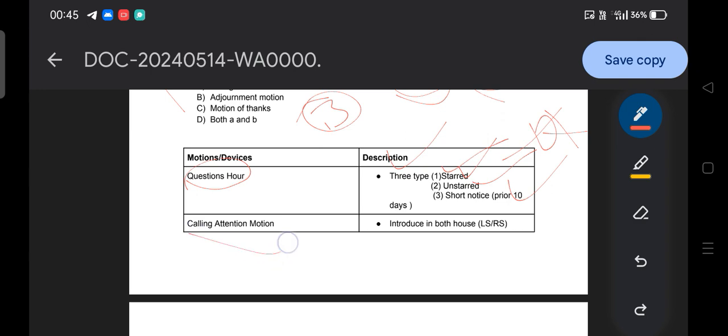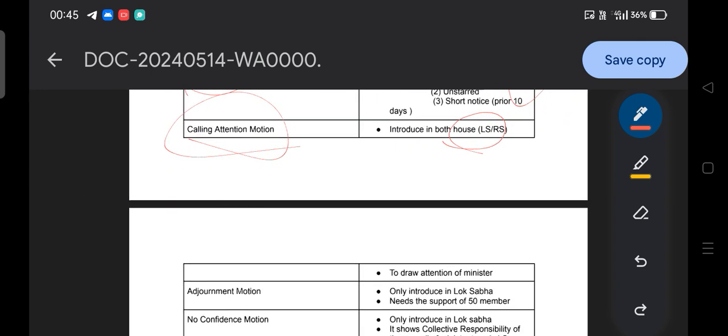Then the calling attention motion. A calling attention motion can be introduced in both houses, the Lok Sabha and the Rajya Sabha. It will draw the attention of the minister. Say for example, if you are a member from South Western, basically Western Odisha.